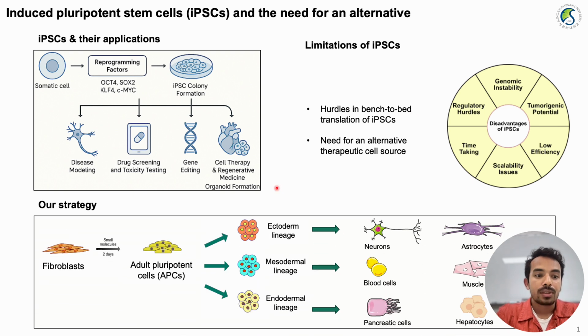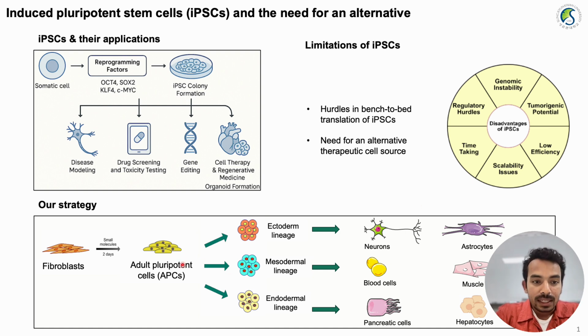In our research, we are generating adult pluripotent cells, which are an alternative to iPSCs. We are using fibroblast cells, and within 2 days of small molecule treatment, we are generating adult pluripotent cells. We believe that these adult pluripotent cells can bypass the limitations of iPSCs. We will further discuss this in the subsequent slides.